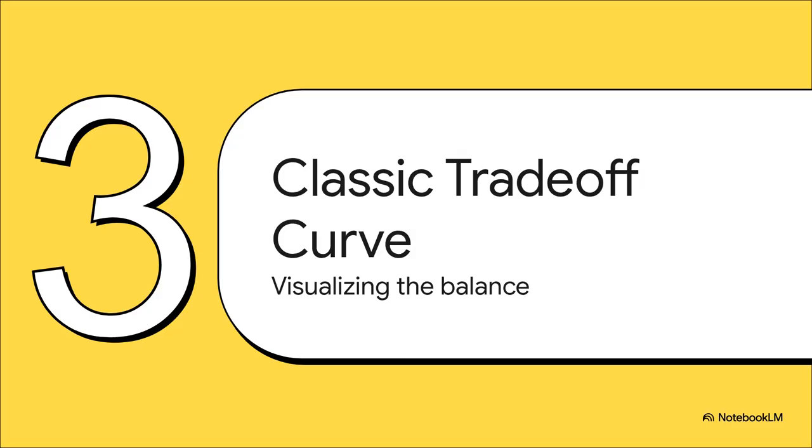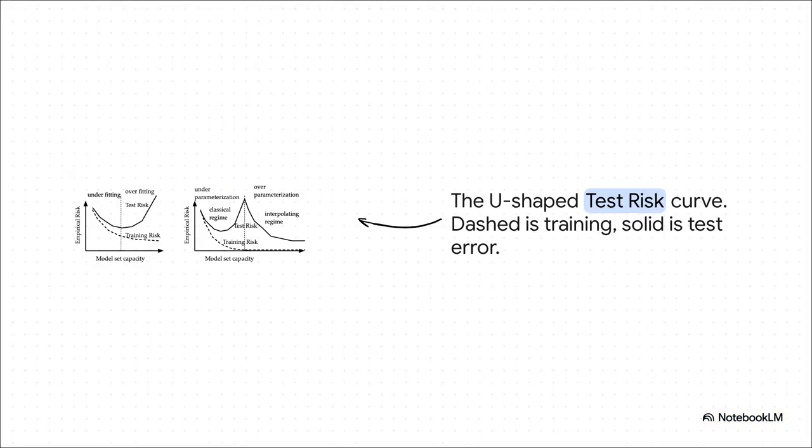Well, this constant push and pull between bias and variance gives us one of the most iconic, most important graphs in all of machine learning. Okay, so take a look at this. As we move from left to right along the bottom, we're making our model more and more complex. Now watch that dashed line, the training error. Of course, it goes down. The more complex the model, the better it gets at memorizing the answers. But now, look at the solid line. That's our test error, the one that really matters.